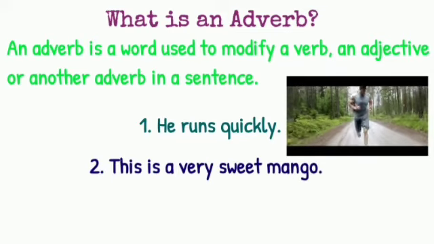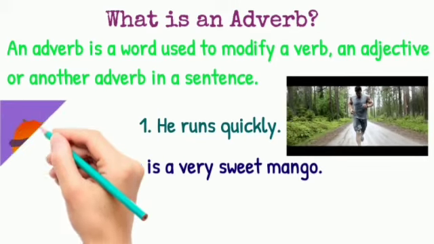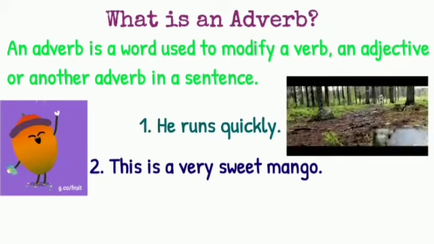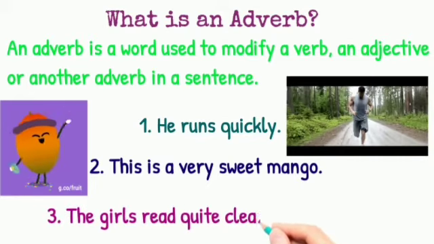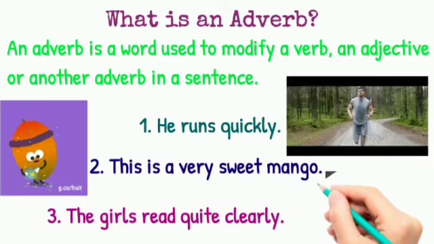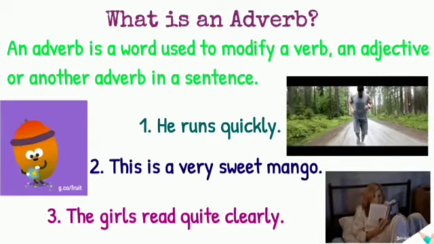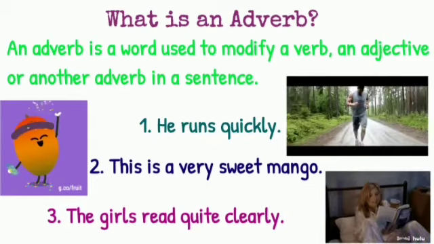This is a very sweet mango. Here, very is an adverb which is modifying an adjective, sweet. And the third example we have is, the girls read quite clearly. Quite is an adverb which is modifying another adverb, clearly.